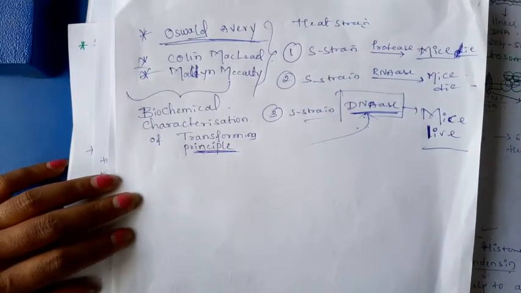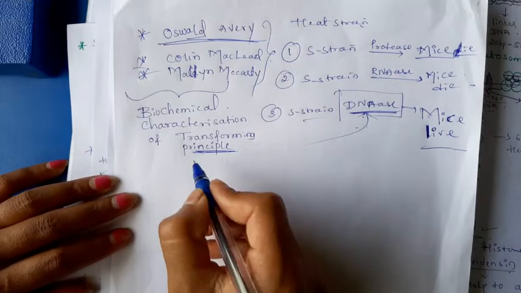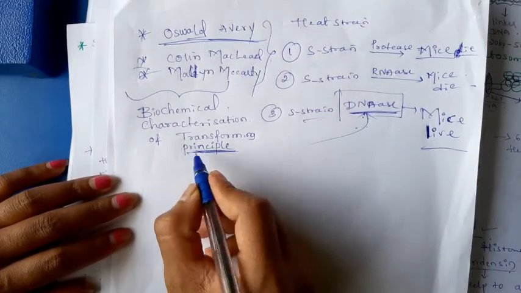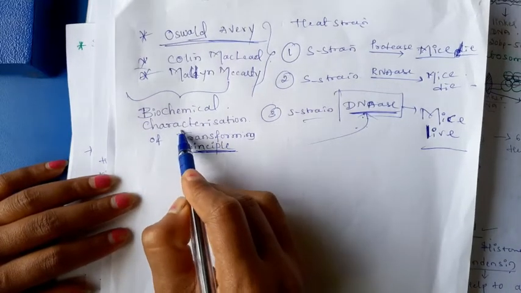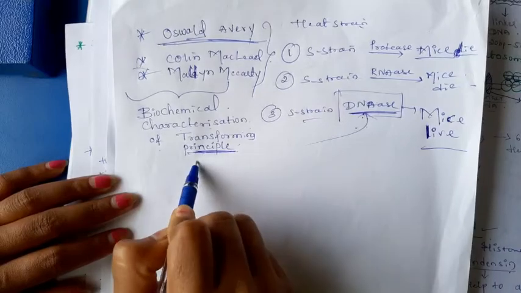In the previous explanation I wrote principle. This is the biochemical characterization of transforming principle.